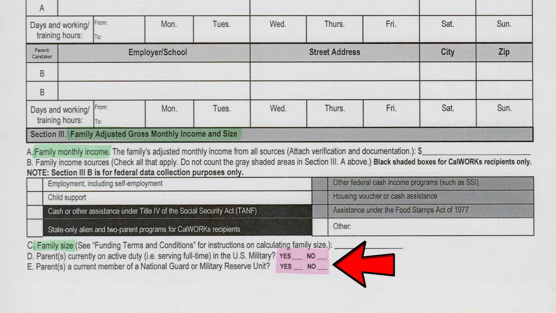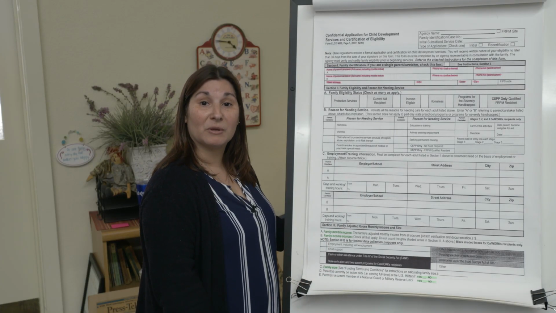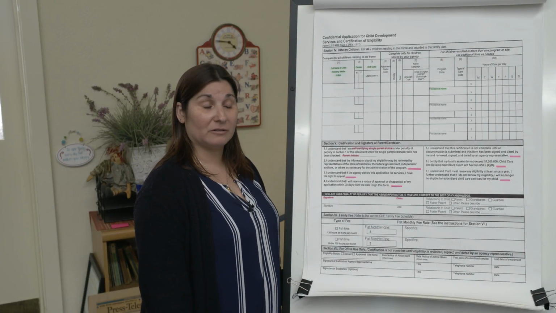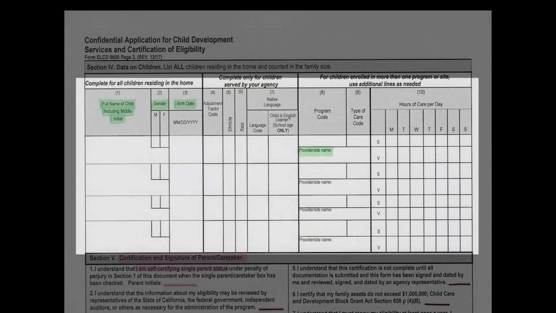Take a minute here. If you are a member of the military, please read these questions and answer the question appropriately, either yes or no. Go ahead and take a minute, review the information before we proceed to the next page. This will be the second page of your application. On this page, you will not be completing any of this information. By the time you receive the document, all of this should be completely filled out.